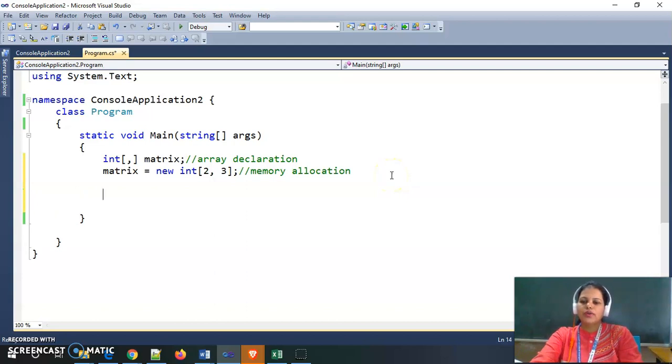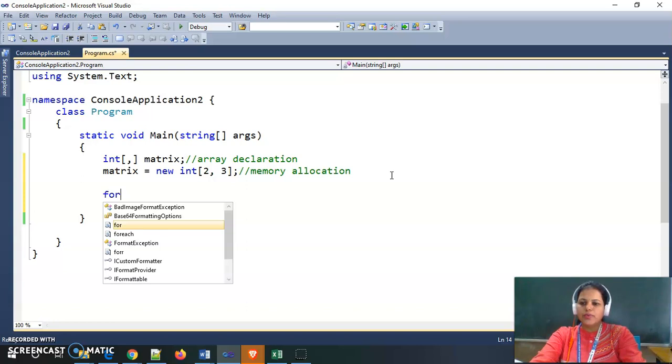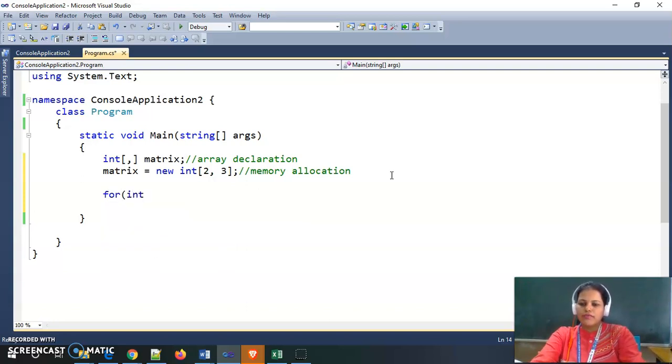Now if I want to store the elements inside this two-dimensional array by using dynamic initialization, meaning after accepting values from the user and storing those user-given values inside this matrix, I need to give a double for loop. The first for loop is for rows. I am giving here row is equal to 0, and my rows are 2, so I am giving the condition as row is less than 2 and row plus plus.